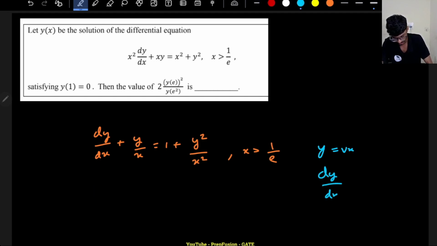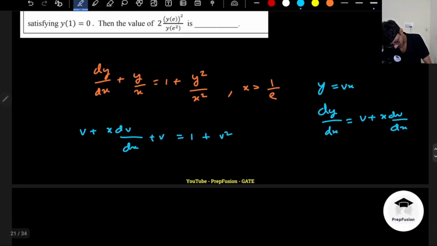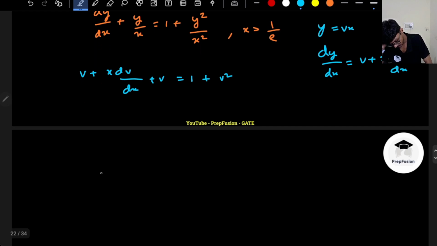Dy upon dx will become v plus x into dv upon dx, right? So this basically becomes v plus x dv upon dx minus v equals to 1 plus v square, right? So basically this becomes, if I take the v on that side, (v minus 1) whole square dv is equals to dx upon x.